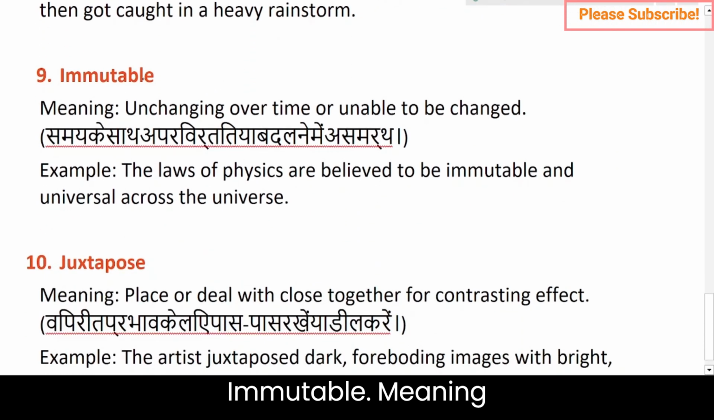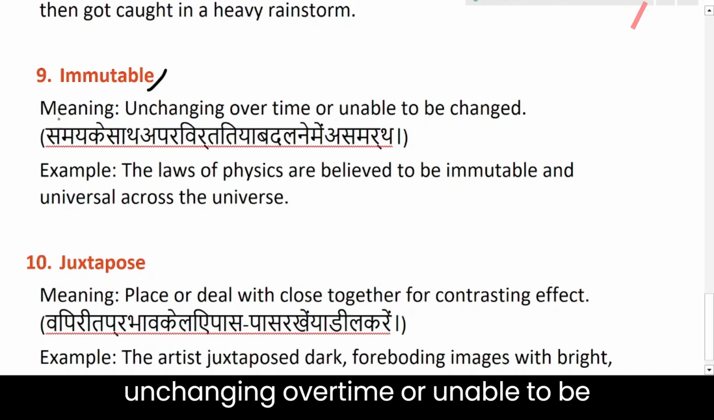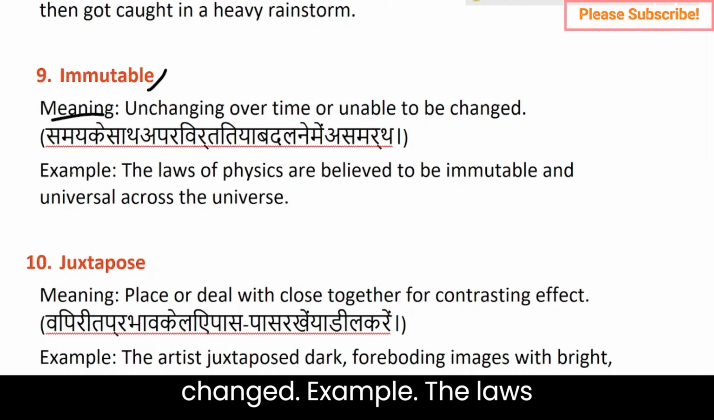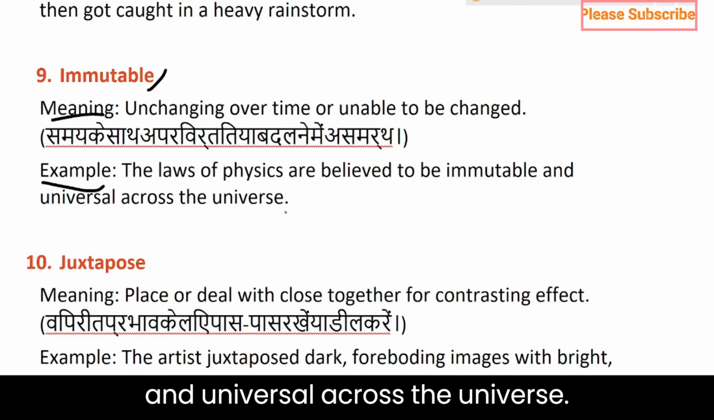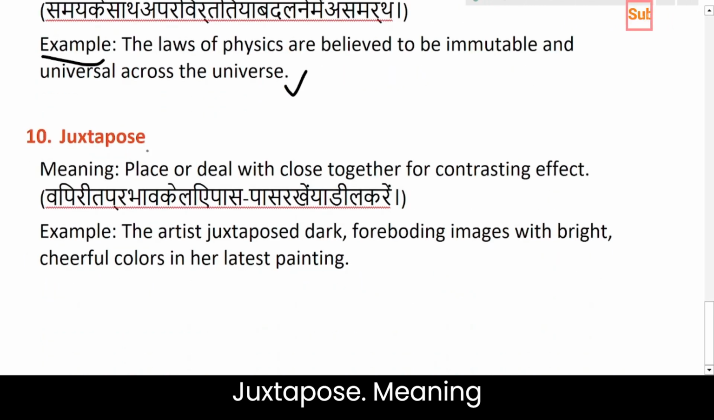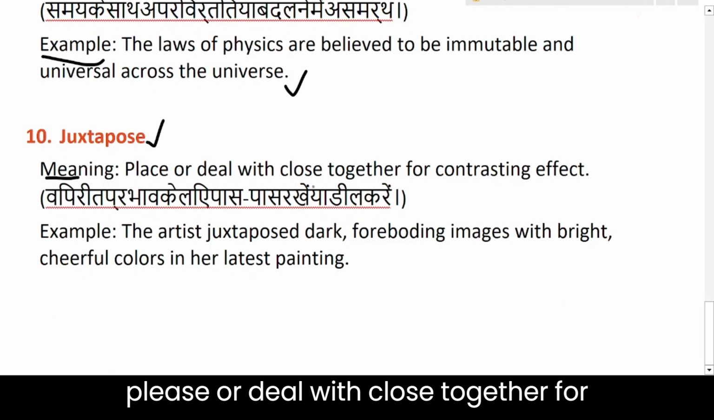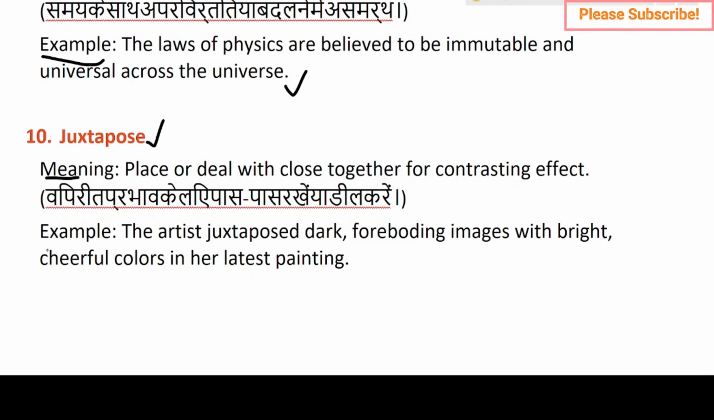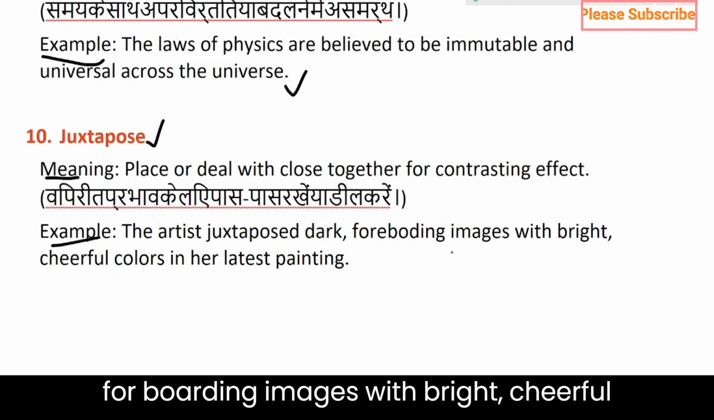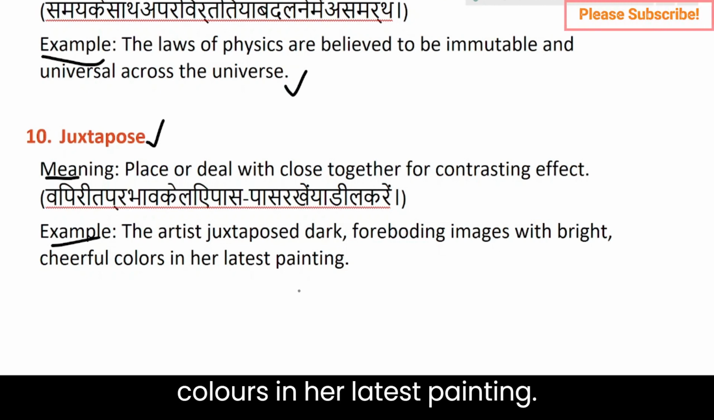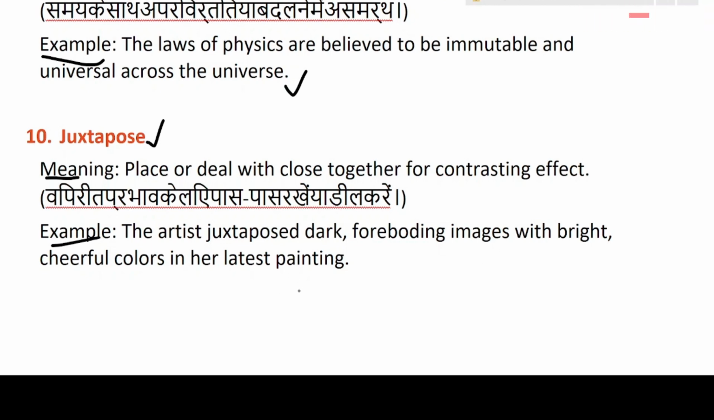Immutable. Meaning, unchanging over time or unable to be changed. Example, the laws of physics are believed to be immutable and universal across the universe. Juxtapose. Meaning, place or deal with close together for contrasting effect. Example, the artist juxtaposed dark, foreboding images with bright, cheerful colors in her latest painting.